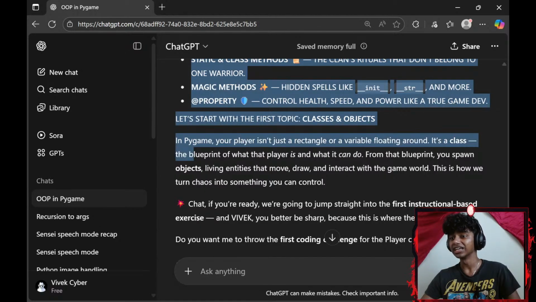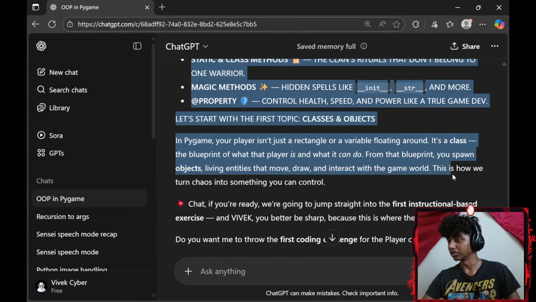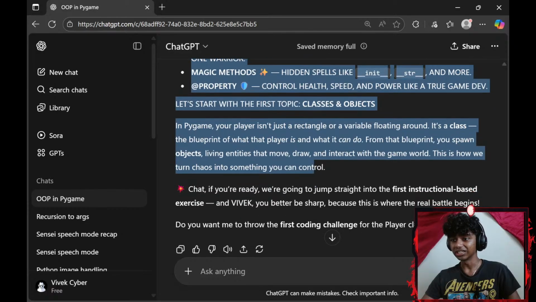It's a class, the blueprint of what that player is and what it can do. From that blueprint, you spawn objects, living entities that move, draw, and interact with the game world. This is how we turn chaos into something you can control.